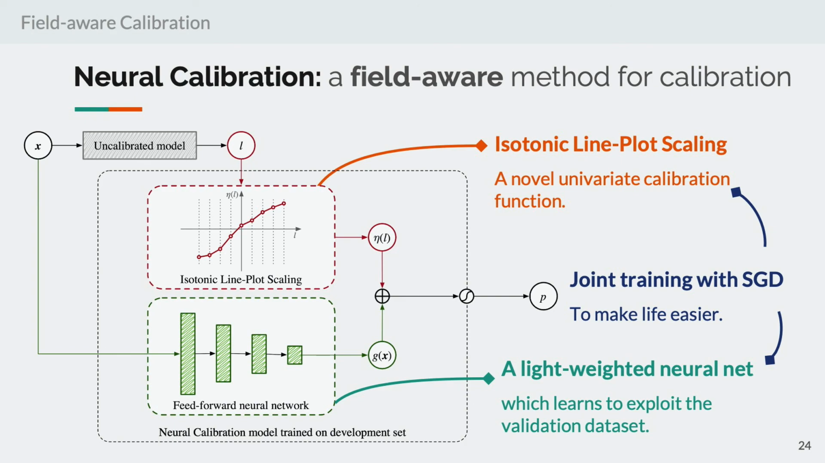The first part is a parametric univariate mapping function named isotonic line plus scaling, which transforms the original model output into a calibrated one. And the second part is an auxiliary neural network that takes all the features as input, which is to fully exploit the field-aware information in the development set. Now let's go into the details.